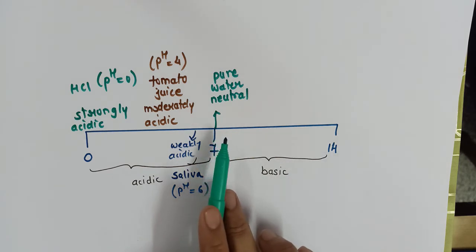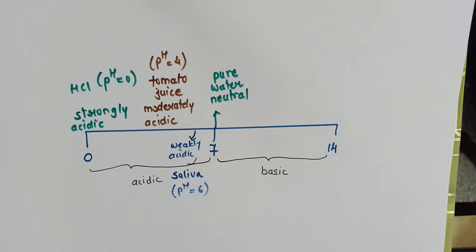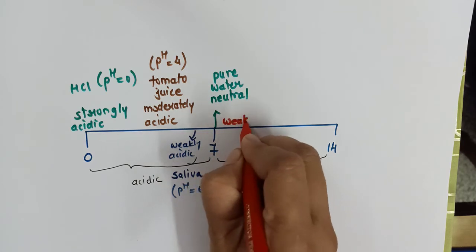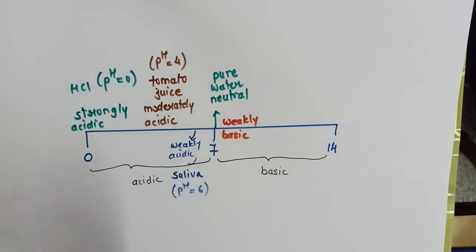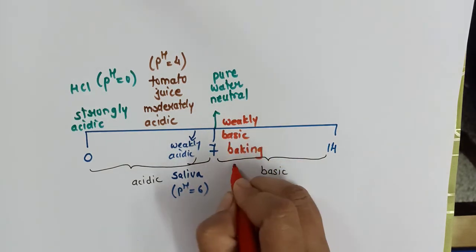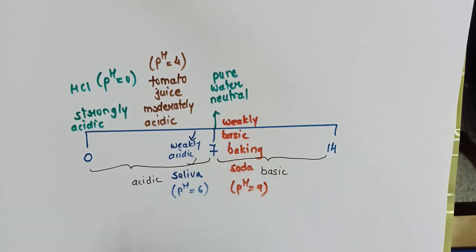Those which have pH, let's say, 7, 8 will be weakly basic. So here we have weakly basic. For example, baking soda. Baking soda has pH 9.